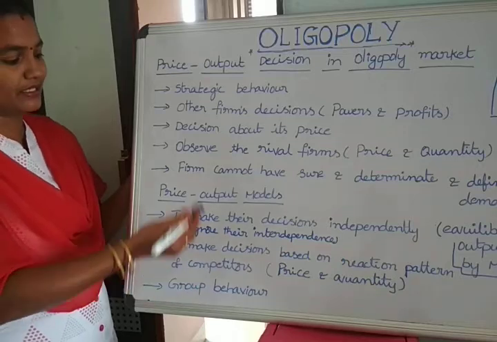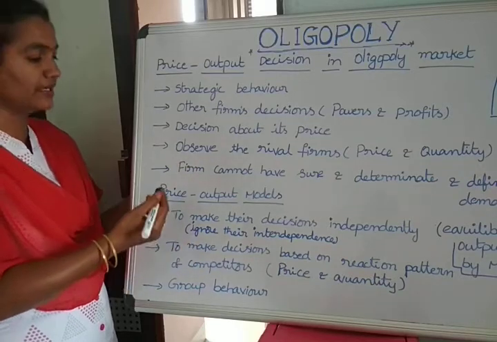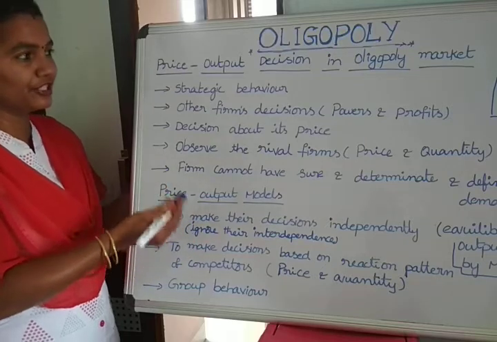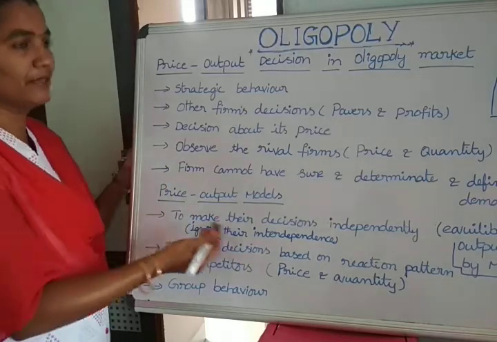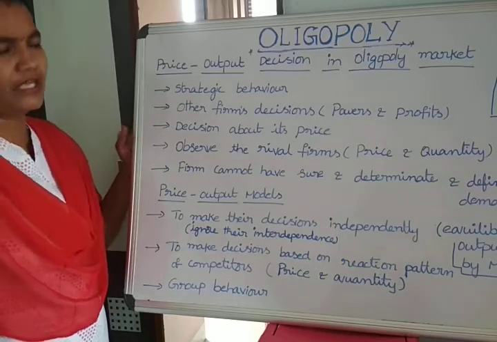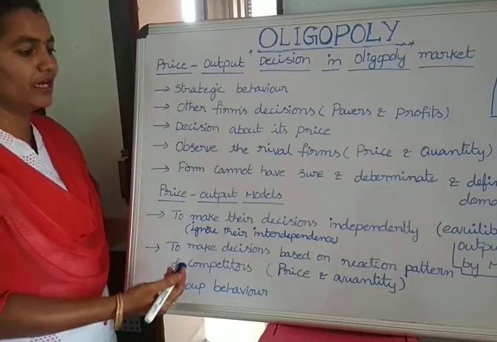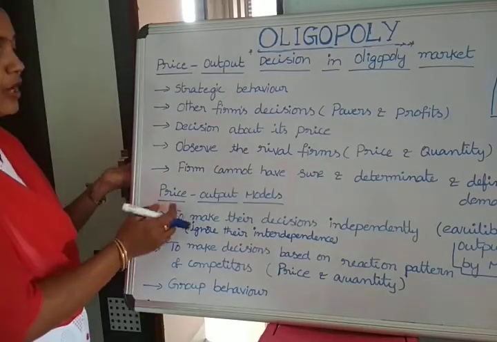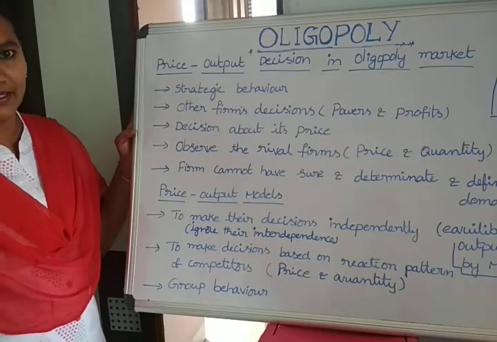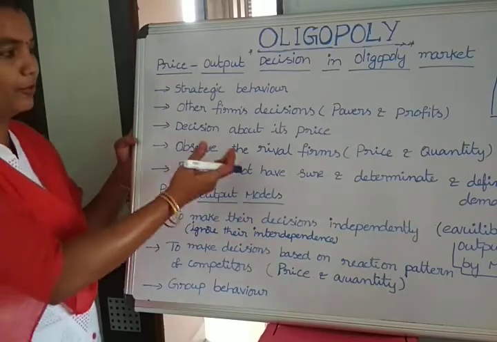Means how the firms are deciding price and output. For these output and price decisions, different models have been suggested by economists. Now we are going to discuss the price and output models suggested by economists in the oligopoly market.